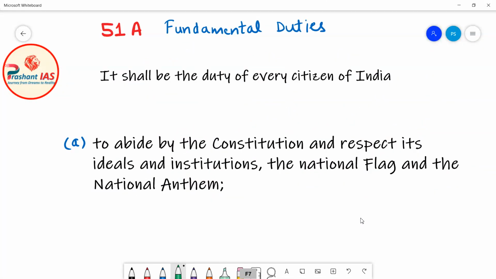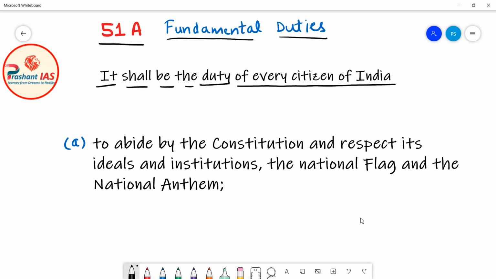So friends, now let us discuss all the fundamental duties one by one. So here I have written Article 51 capital A. The title of Article 51 capital A is Fundamental Duties. Now Article 51 capital A says that it shall be the duty of every citizen of India.